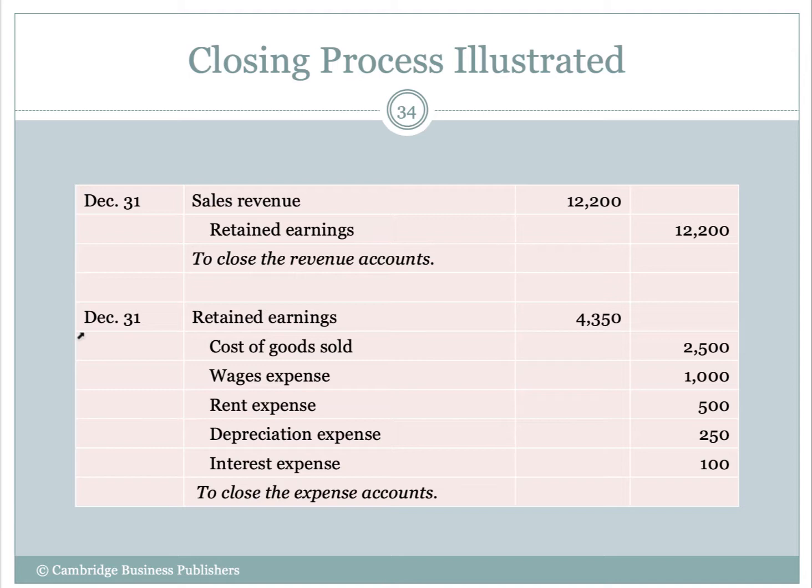Dividends, it's like an expense. How do we increase an expense? With a debit. How do we decrease an expense? With a credit. So we would credit dividend expense. We would debit retained earnings, okay? And that makes sense because what is a dividend? A dividend is the company giving back to the owners.